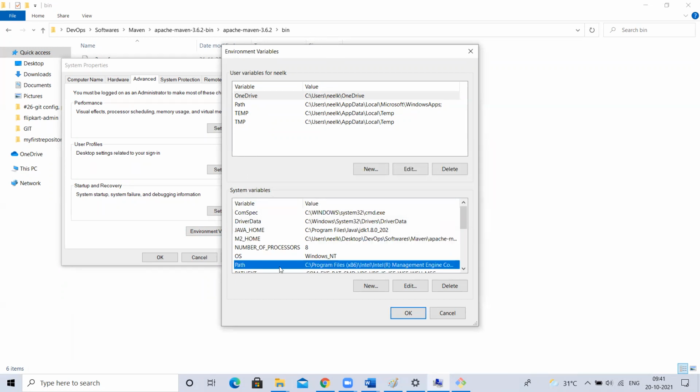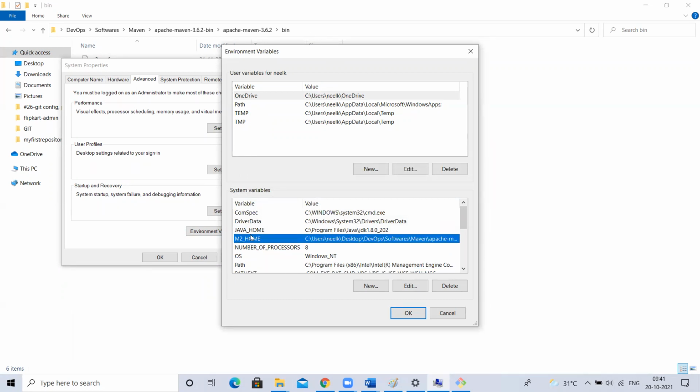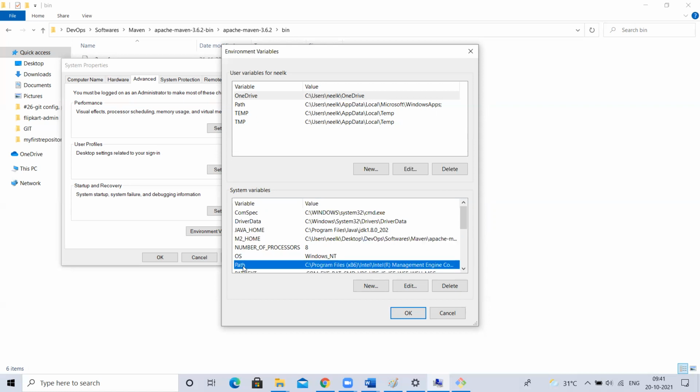Now there is one more variable called path. If I create m2_home, it is just a normal variable, and it has one value. But when can my operating system start understanding the libraries of external tools? When I set this path to the path variable. So there is one more variable by default called the path variable.